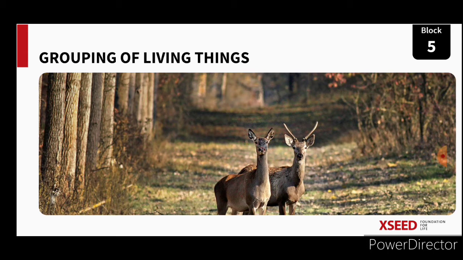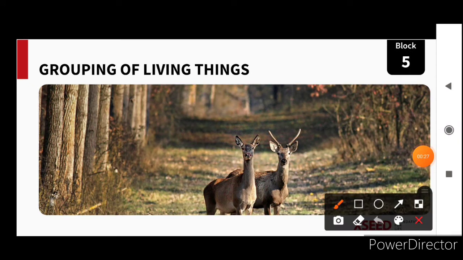In the last class you learned about different types of crops based on the season, and how they are grown. And in this new block you are going to learn about the living things on planet Earth. You can see in this picture there are two animals here. They are living things.